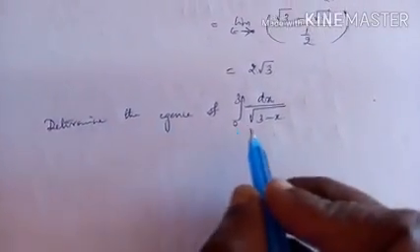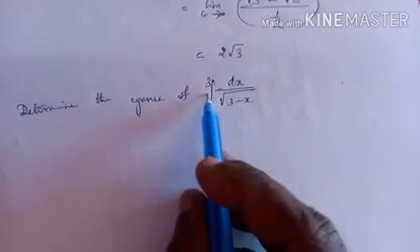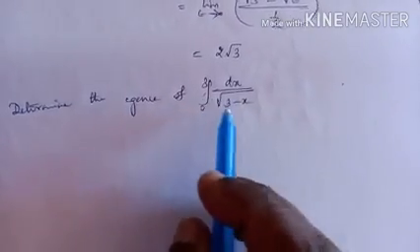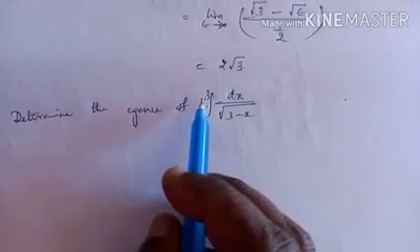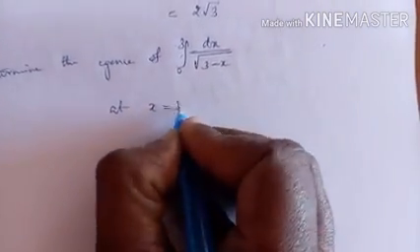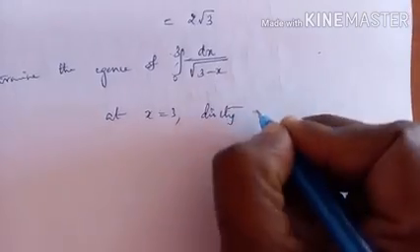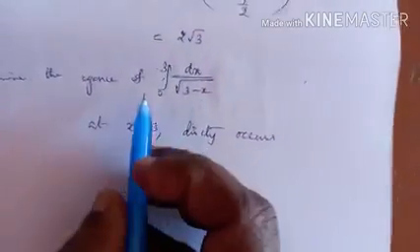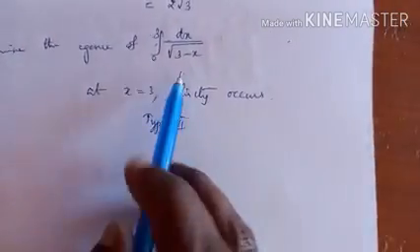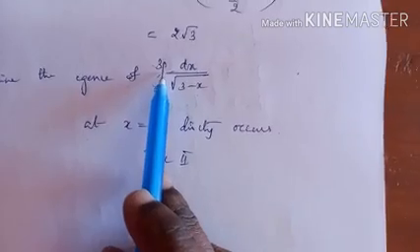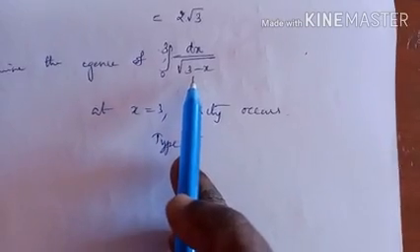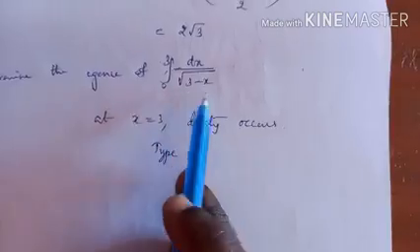Next question, determine the convergence of this one. It's very clear: when you substitute the upper limit 3, the denominator is 0. So the function is discontinuous at x equal to 3. Hence it is an improper integral of type 2, because when the limit is infinite, it is an improper integral of type 1, and if there is a discontinuity, then it is an improper integral of type 2.